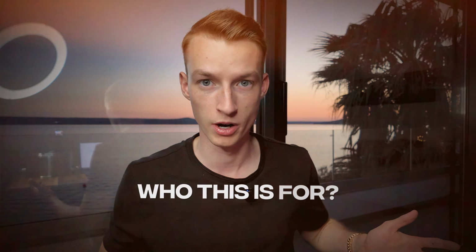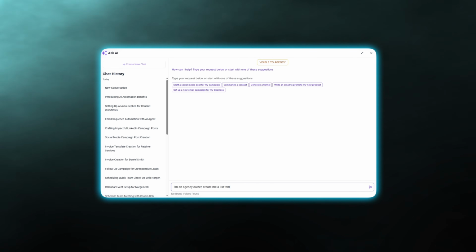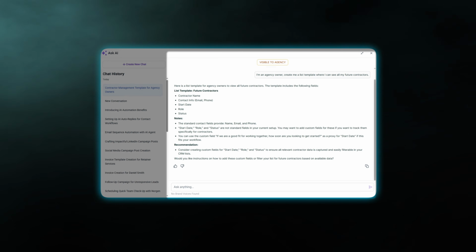So before we go into these functionalities even deeper and show you a couple of real life examples of how this could be used, let's talk about who this is exactly for. So first of all, it's for agency owners. With this new feature, you are essentially becoming an AI manager instead of working for your clients. You are essentially just handling what the AI does, giving it the right instructions and prompts, and letting the AI do the work for you on your behalf, right?